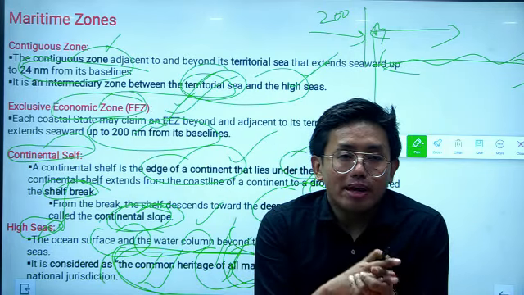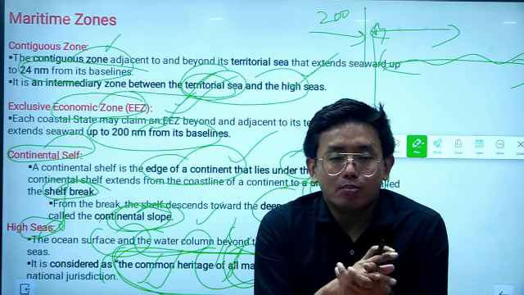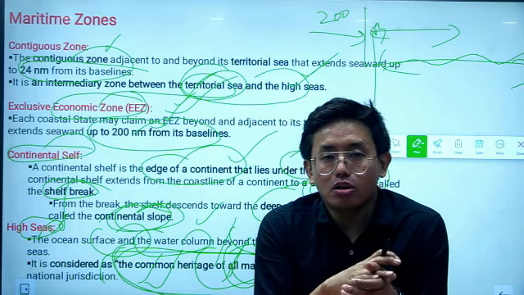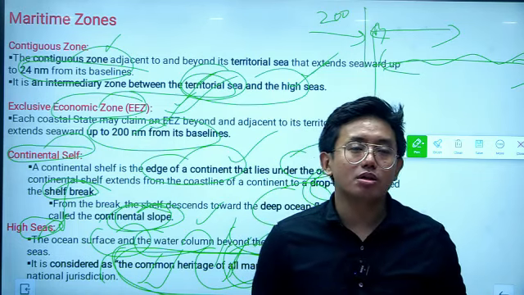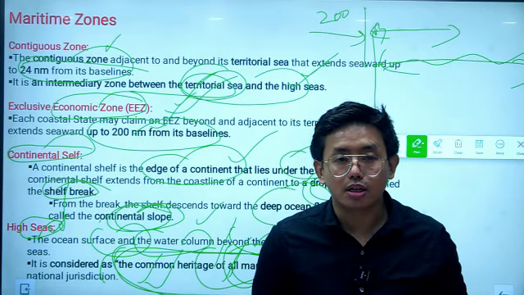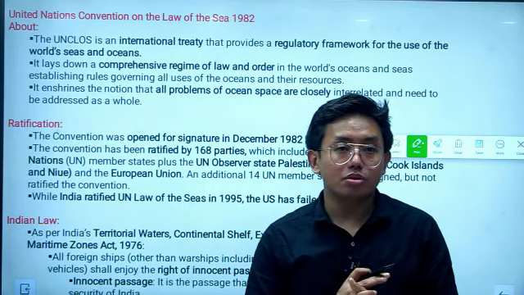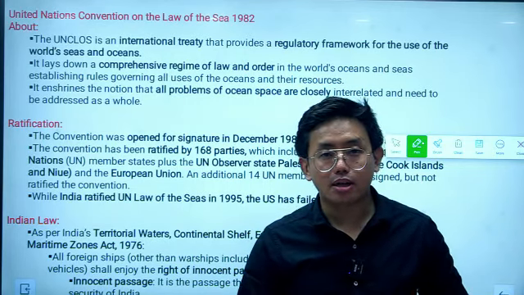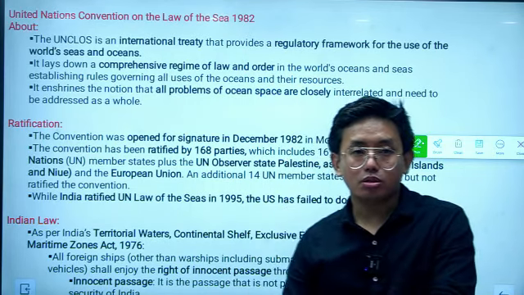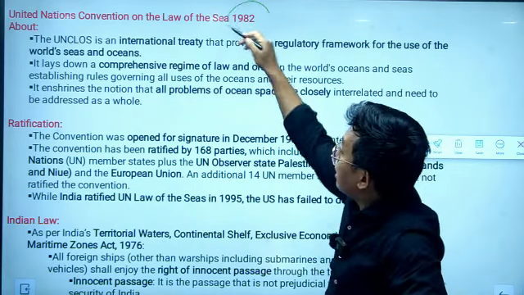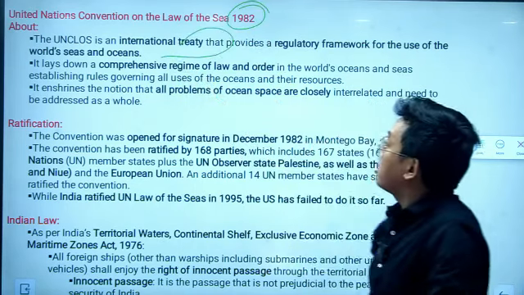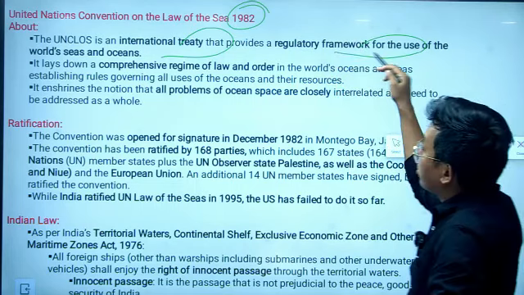And as we all know, the maritime zones are governed by the United Nations Convention on the Law of the Sea. So for this reason we must understand what UNCLOS is and its details. So let us understand them in detail. The United Nations Convention on the Law of the Sea was signed in 1982, and UNCLOS is an international treaty that provides a regulatory framework for the use of the world's seas and oceans.